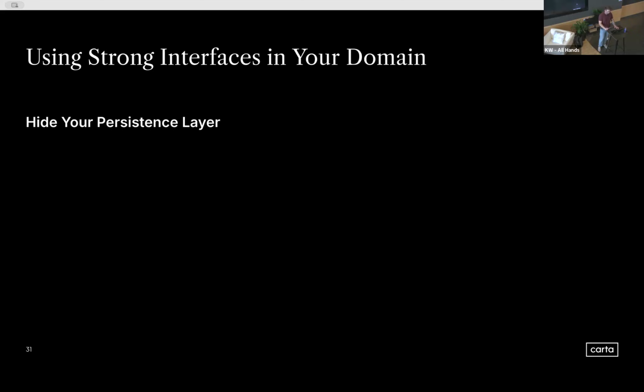The single most important part of this piece is just don't give agents access to your persistence layer. If you have a query set, guard that like a dragon guards its gold. Do not let agents ever have access to your query sets. Because if you have a service method that gives a query set as a return type, that agent now has full control to mix up the query set, grab models from it, update, delete. You've just given it full access, keys to the city, and it no longer needs to use any of your service interfaces that might have important business logic contained in them.